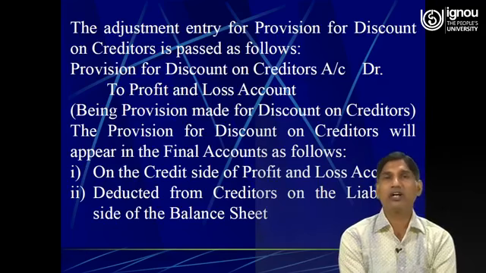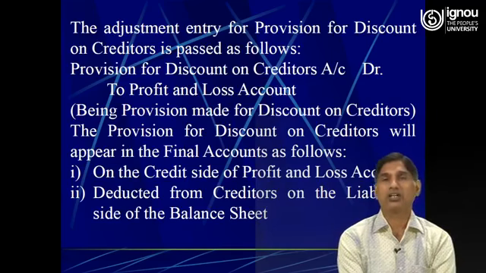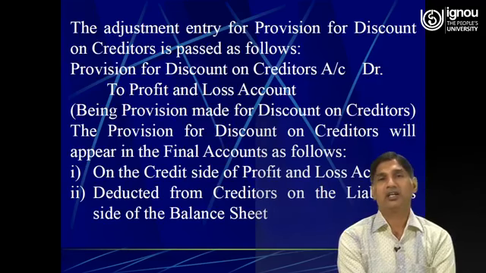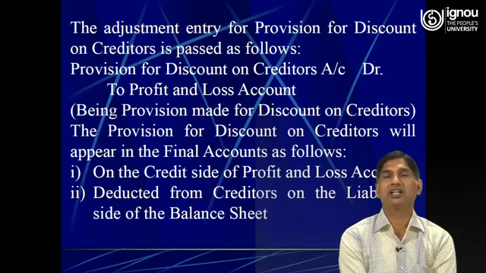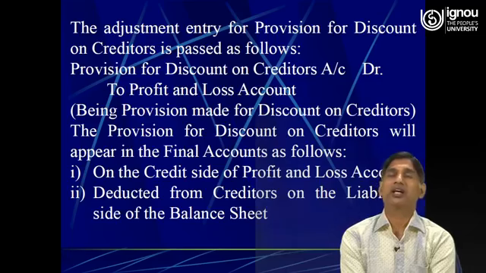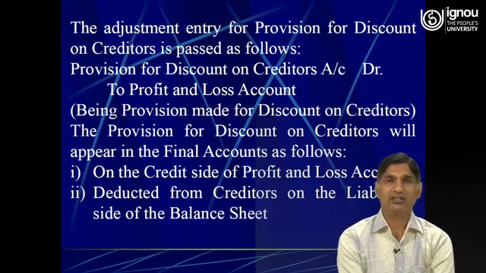And when we provide a discount to our customer, it is a loss for the business, and the loss is always transferred to the profit and loss account, and in that case the profit and loss account needs to be debited. So in case of gains and revenue, the profit and loss account needs to be credited, and in case of losses and expenses, the profit and loss account needs to be debited.